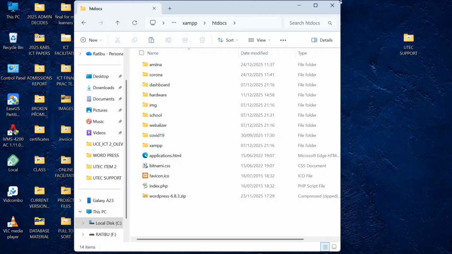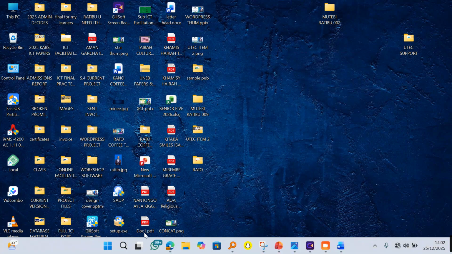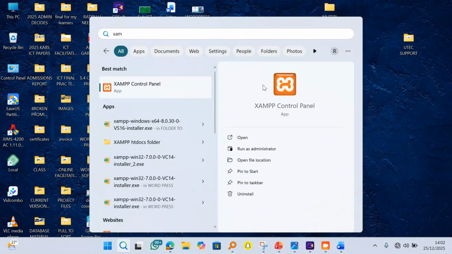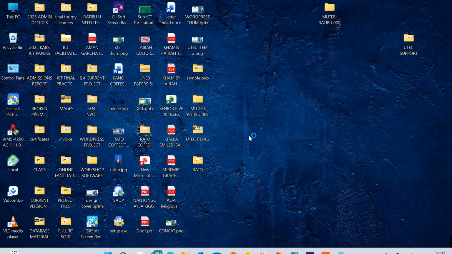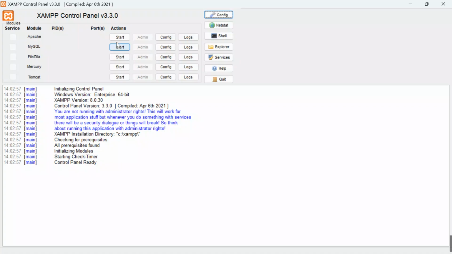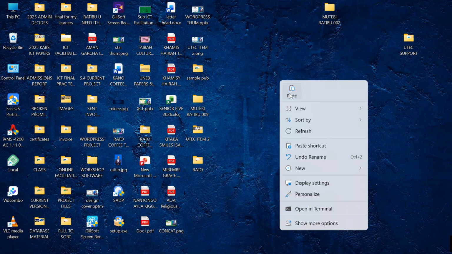Now, after confirming that you have created this COVID-19 folder, you can go on and load your XAMPP. Come over here, access your XAMPP. I will search for XAMPP here. This is my XAMPP here. I will click open. When I click open, I will come and start Apache and MySQL. These are key modules that you have to start. I will come over here, I start Apache. I will also go on and start MySQL server. So after starting these two, I will now go access my browser, a browser of your choice.